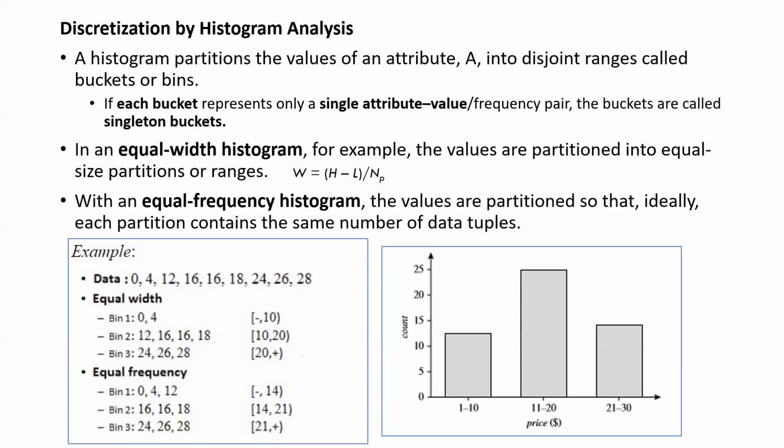And then we calculate equal frequency. That means bin 1 is 0, 4, and 12, and bin 2 is 16, 16, and 18, and bin 3 we can say in terms of values. So here we are talking in terms of the values.